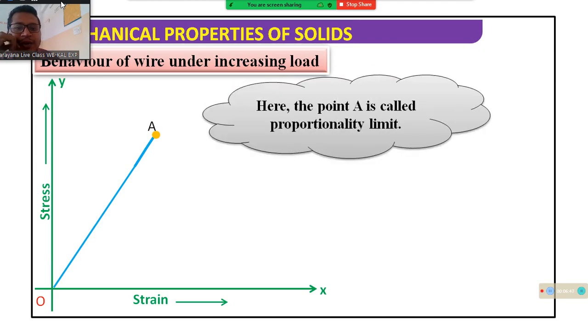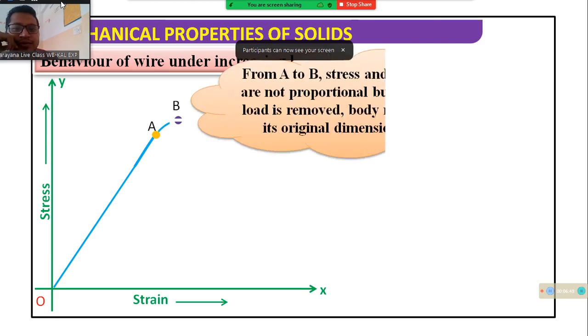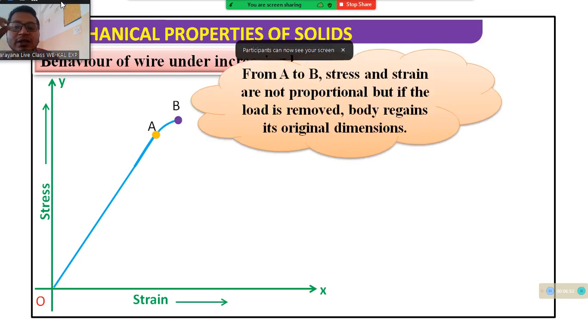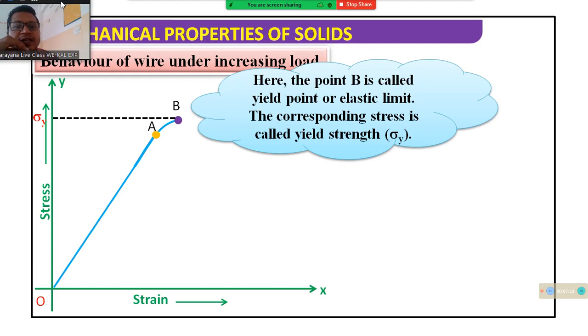Next, point A is the proportional limit, and this curve from A to B is not proportional, not a straight line, so stress and strain are not proportional from A to B. But if the load is removed, the body regains its original dimension. Here point B is called the EL point, or elastic limit.